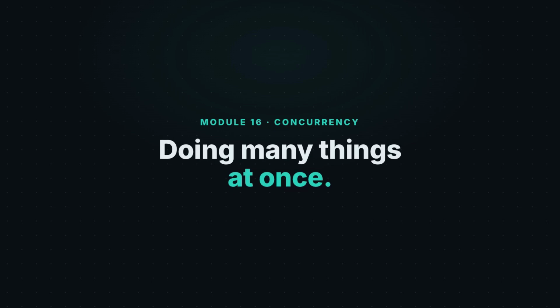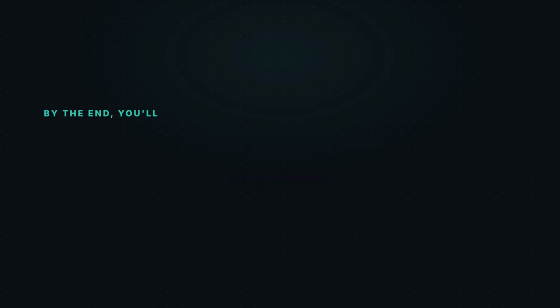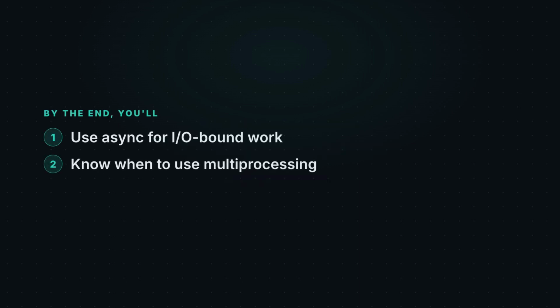Module 16. Concurrency confuses a lot of people because Python gives you a few tools and they're for different jobs. So let's cut through it: which tool, for which kind of work, and what that famous GIL actually means. 3 things. You'll use async for waiting on the outside world. You'll know when to reach for multiprocessing instead. And you'll finally understand the GIL, without the fear it usually comes with.